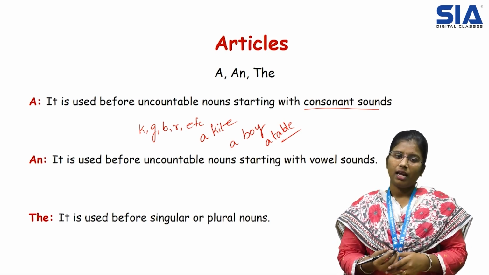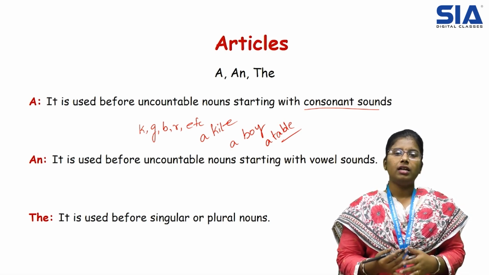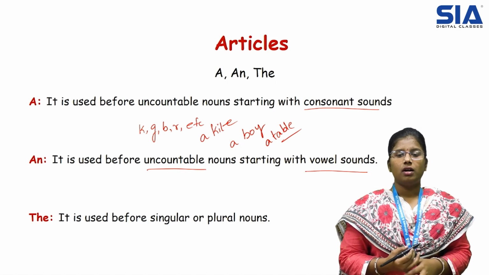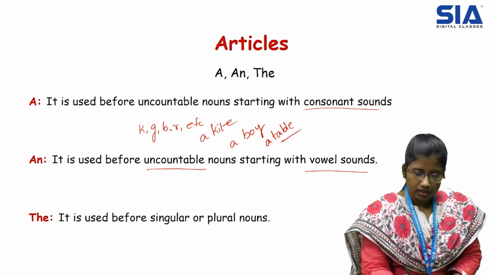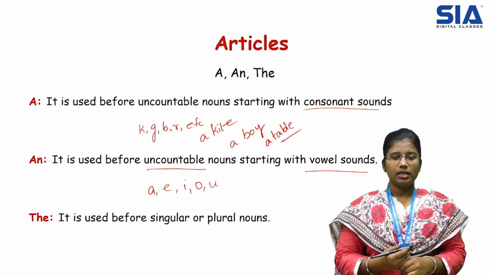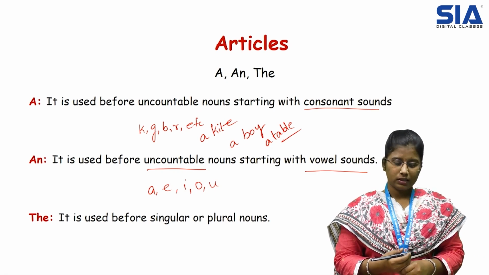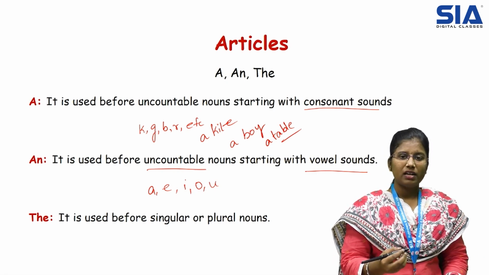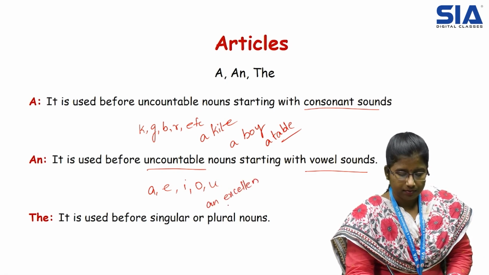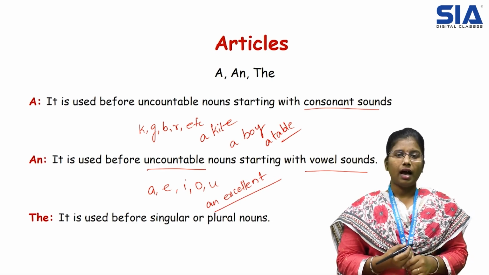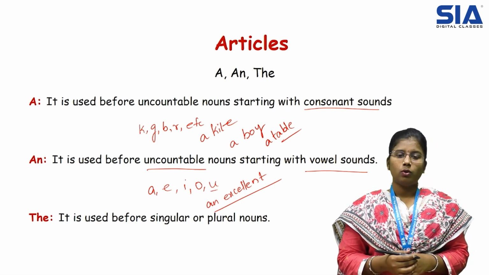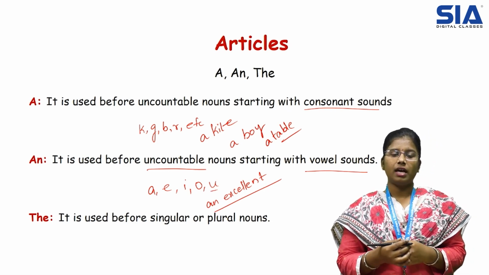Next, article an. It is also an indefinite article which is used before nouns starting with vowel sounds. Vowel sounds are those which start with a, e, i, o, u. Let us see some examples for these vowel sounds. My friend gave me an excellent pencil. I ate an ice cream. I have an umbrella, etc.